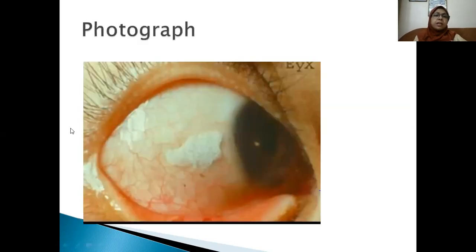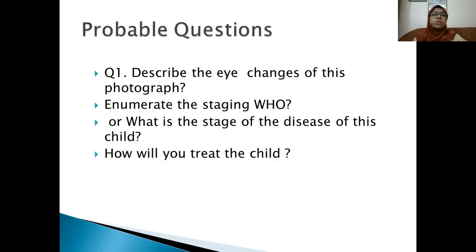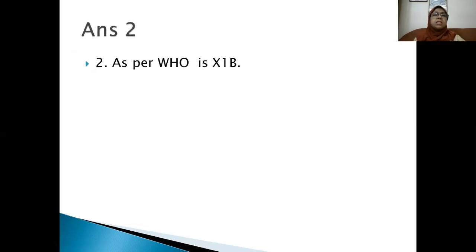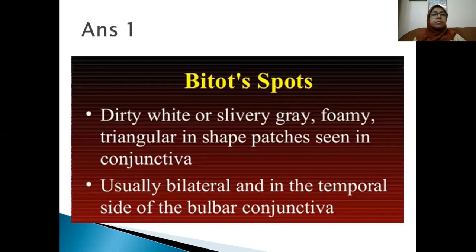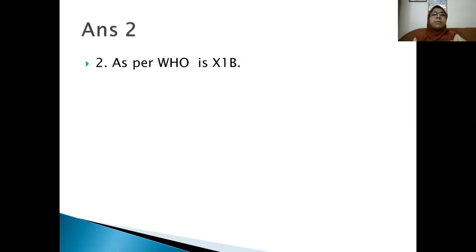Look here, white, foamy, triangular on the temporal side of the bulbar conjunctiva. So that is your description. So what is it? It is Bitot's spot. As per WHO classification, it is X1B.